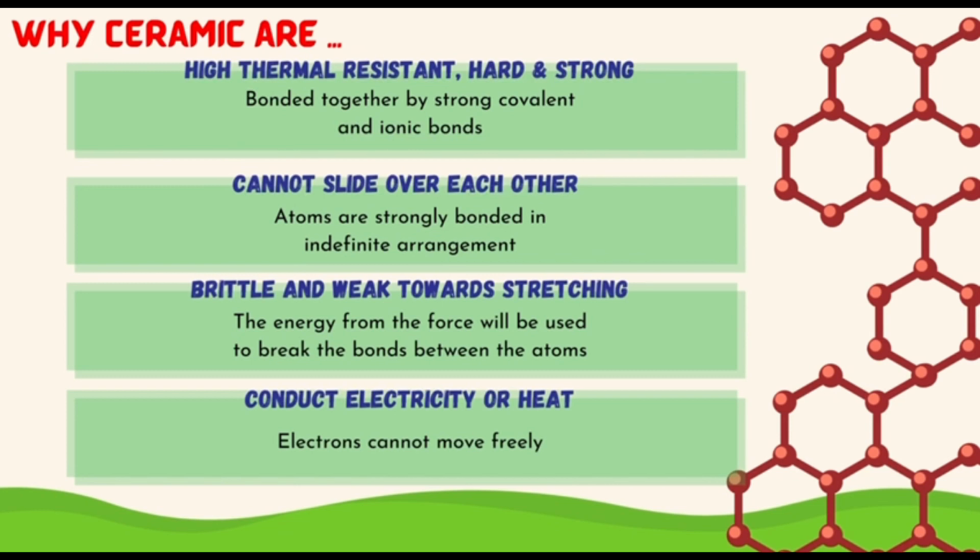Next, why are ceramics high in thermal resistance and hard and strong? It is because ceramics are bonded together by strong covalent and ionic bonds. Why can ceramics not slide over each other? Because the atoms of ceramic are strongly bonded in an indefinite arrangement. Why are ceramics brittle and weak towards stretching? This is because the energy from the force will be used to break the bonds between the atoms. And lastly, why can ceramics not conduct electricity or heat? This is because electrons in ceramic cannot move freely.